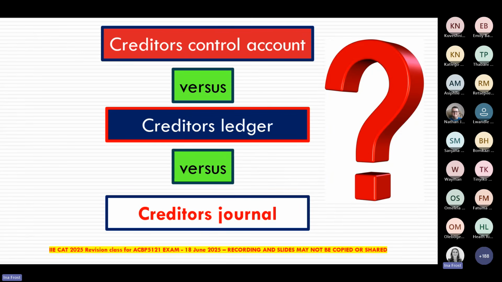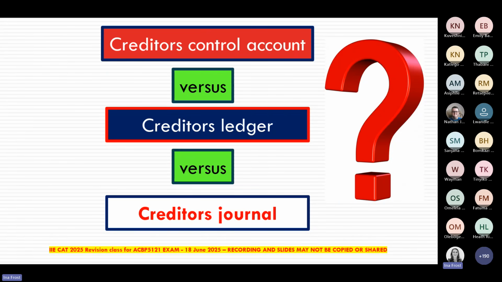And while we're talking about creditors, obviously for creditors, you also need to make sure that you know what is a creditors control account. Remember, that's the one that will be in the general ledger that's made up from the total creditors. What is a creditors ledger? That is your individual record per creditor.